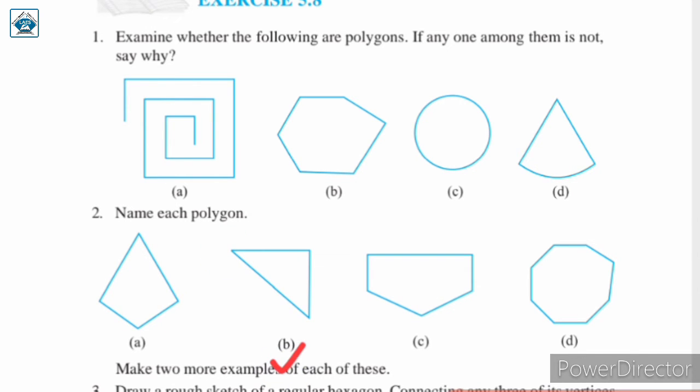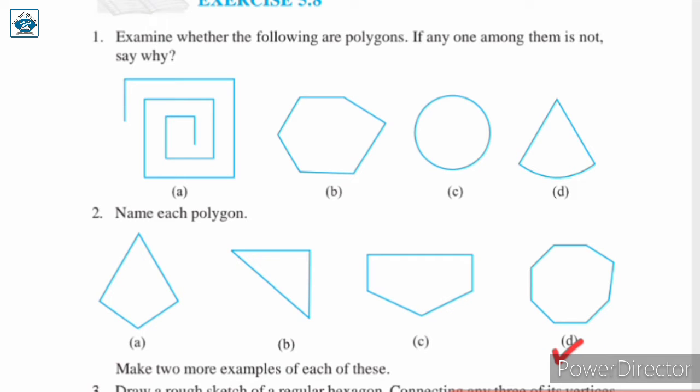Next we have 3 sides and the 3-sided polygon is called a triangle. So the name of this polygon is a triangle. Next, here we have 1, 2, 3, 4, 5 sides. And what do we call a polygon having 5 sides? It is called a pentagon. So this figure is of a pentagon.